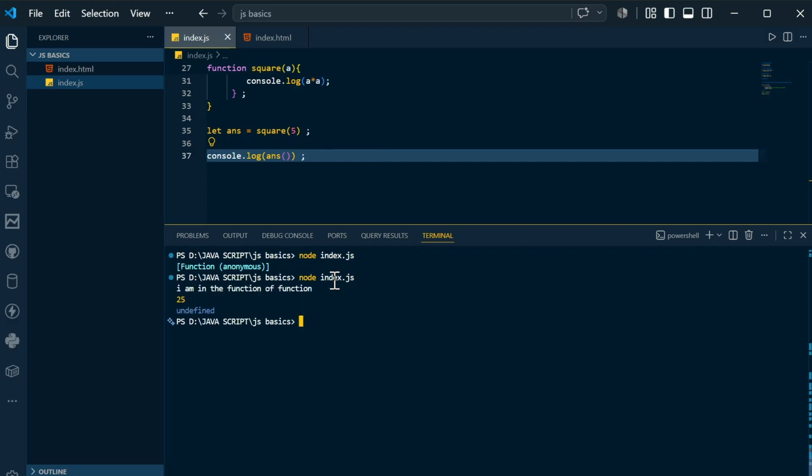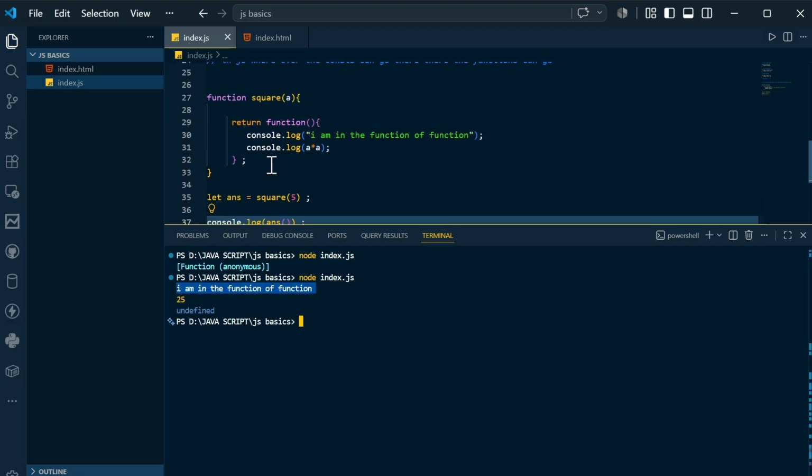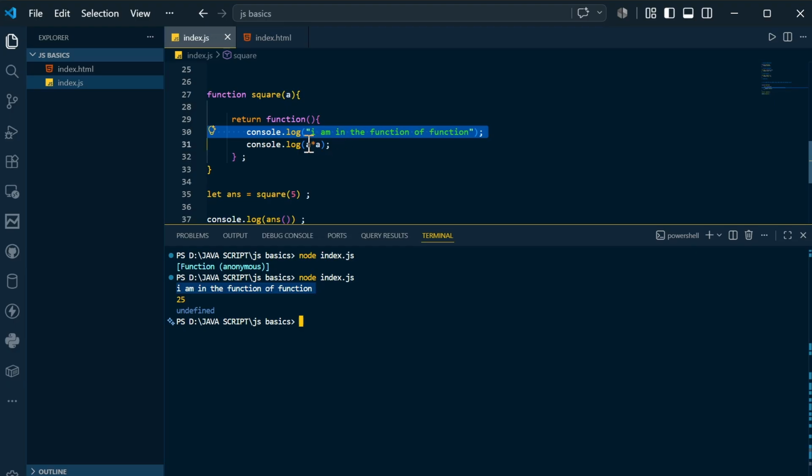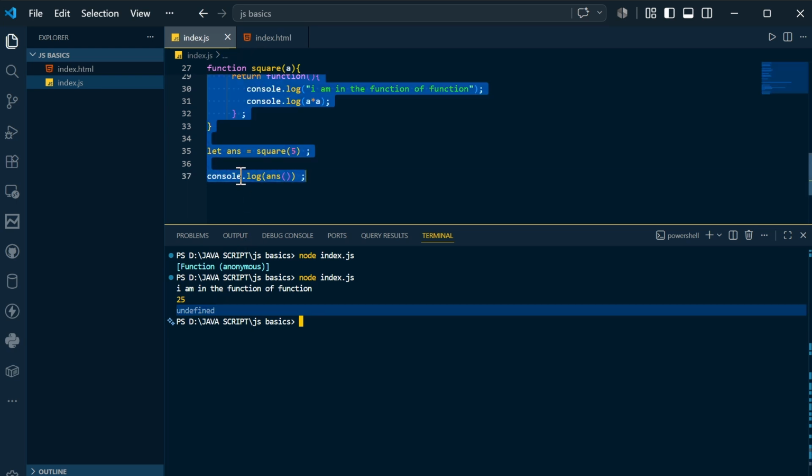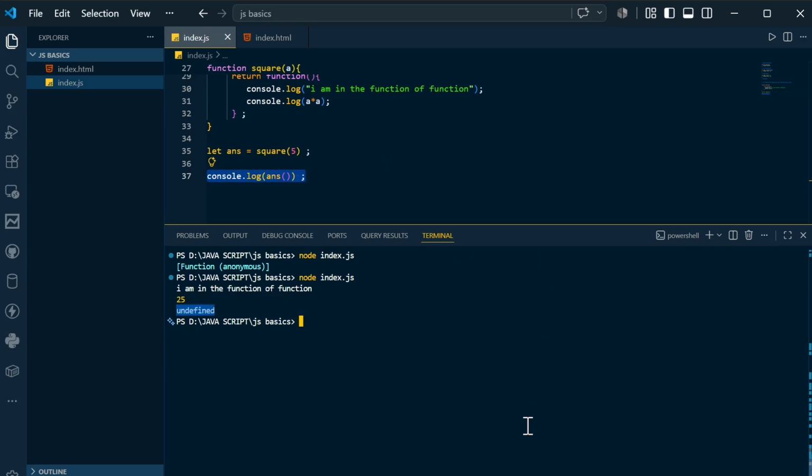Now if I call the answer, you can see it is saying I am in the function of function, which is nothing but this line being executed. Then this line has been executed, which is 25, and finally we are getting undefined. Undefined is for this console.log, not for the answer function. For this complete console.log you are getting undefined.